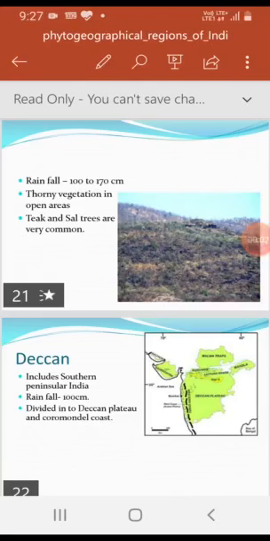Islands of Andaman and Nicobar. These Bay Islands represent elevated portions of the submarine mountains. Climate is humid in the coastal region. In Andaman, beach forest, evergreen forest, semi-evergreen forest, deciduous forest, and mangrove vegetation are of common occurrence. Rhizophora, Mimusops, Calophyllum are common plants in mangrove vegetation. In the interior, evergreen forests of tall trees are common. Important species of trees are Calophyllum, Dipterocarpus, etc. Like this, all the 9 zones of botanical regions are covered. Thank you.